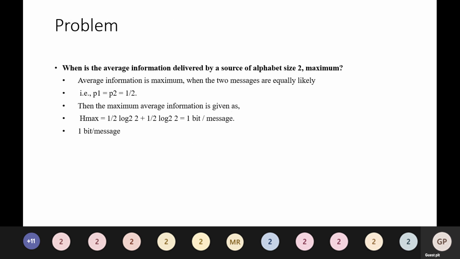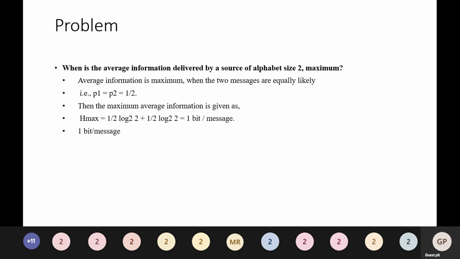So next problem. When is the average information delivered by a source of alphabet size 2 maximum? Average information is maximum when the two messages are equally likely, that is, P1 is equal to P2 is equal to 1 by 2.